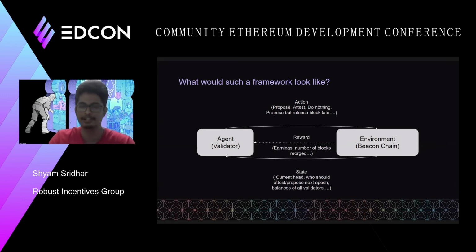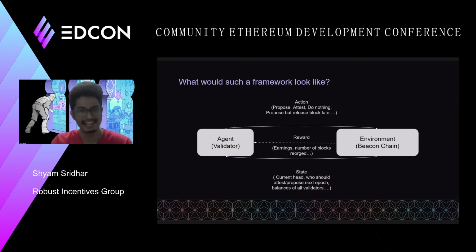So if you look at proof of stake Ethereum in general, the entire role of the validators as well as the beacon chain can basically be reduced to this framework of an interaction between an agent and the environment. The agent is essentially the validator in this case. The environment is, of course, the beacon chain. The various actions that the validator can do include sending in proposals, sending in attestations, doing nothing when it's called on to propose or attest, or proposing blocks but releasing them later. And there are a bunch of different actions which the agent can do.